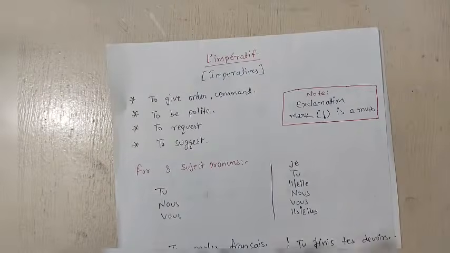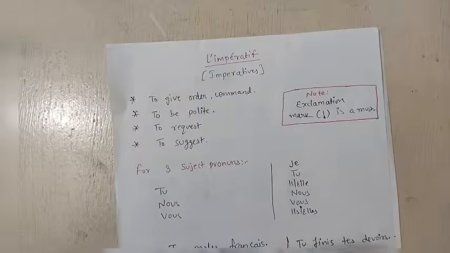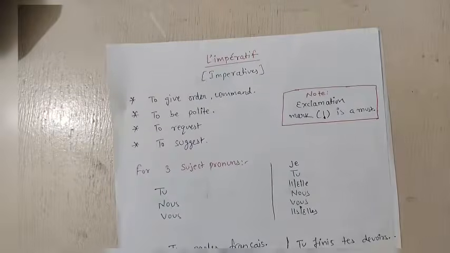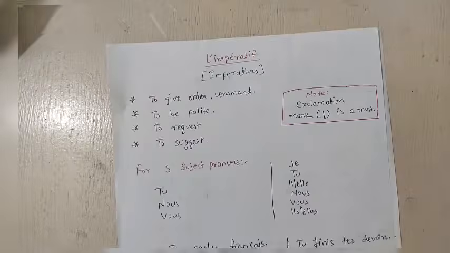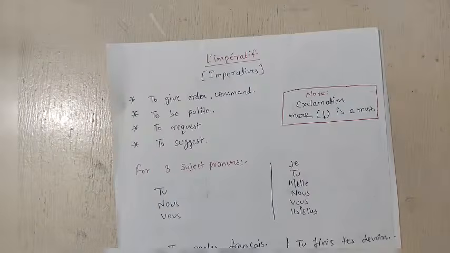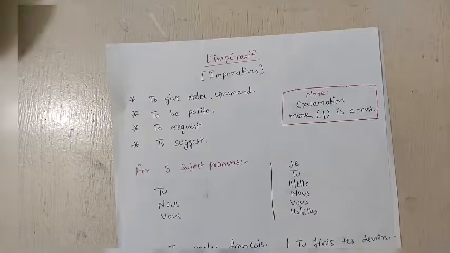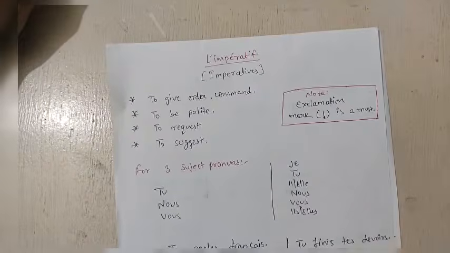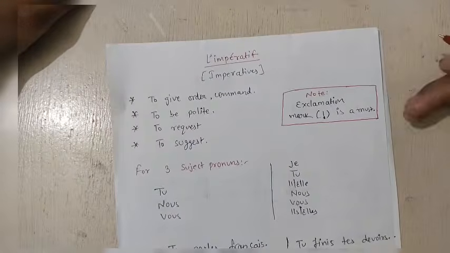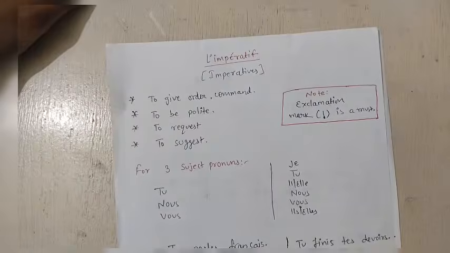First thing, we can use it for the second person, for you. Whenever someone is in front of you, you can say open the gate, we can say it that way. Suppose the speaker also wants to do something, like I am there and I am telling my friends let's play cricket, so it means I am also going to play cricket. Like let's do this, let's go there. This way we can use it. And whenever we are using the let's form, it means we are including the speaker also. The speaker is also going to do that task.